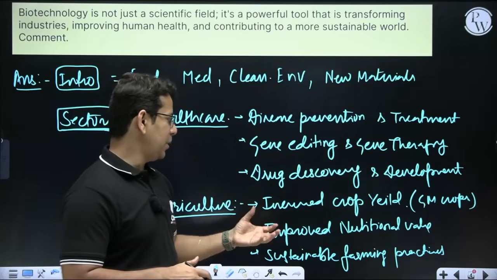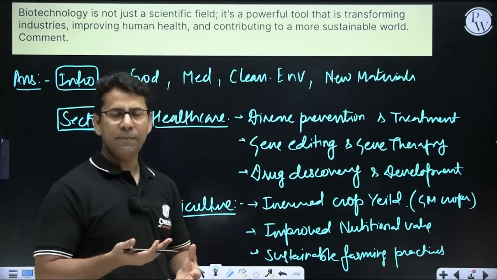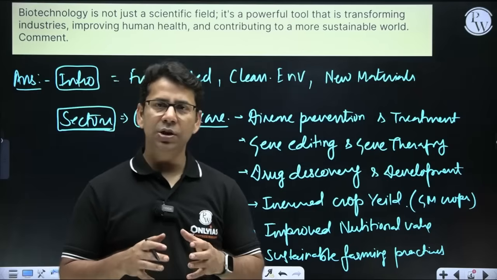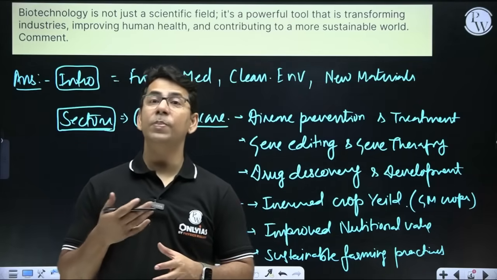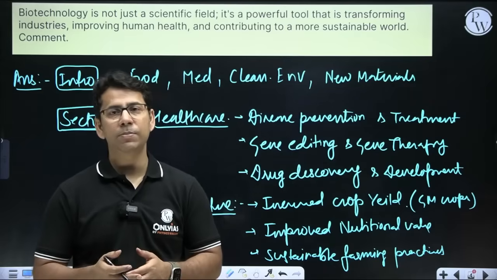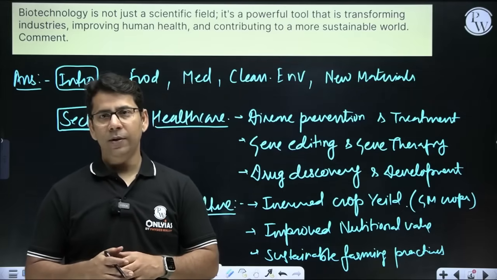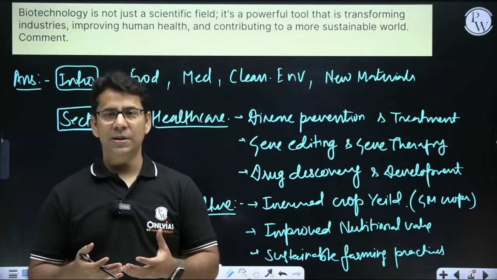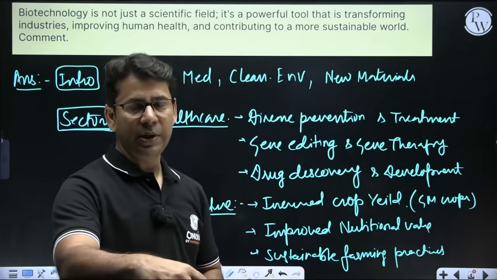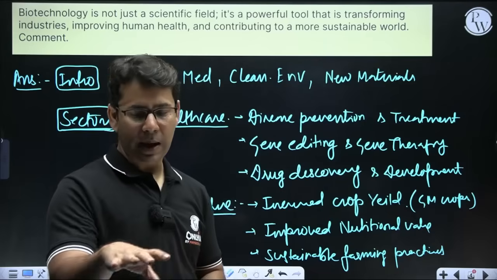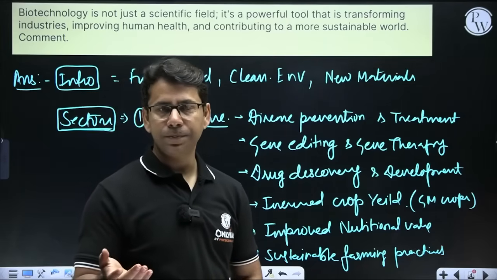And sustainable farming practices, because obviously we have developed many such GM crops which require less pesticide or no pesticide. The best example that we can give is BT cotton. And there we don't need to use chemical pesticide, and that is very important in terms of sustainability and the environmental aspect. So that we can write.